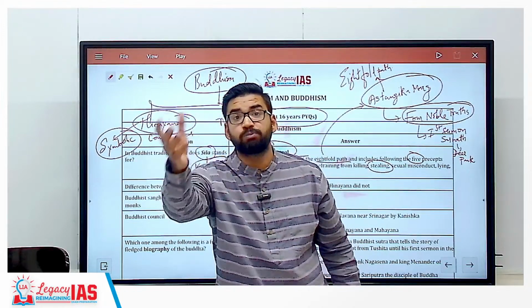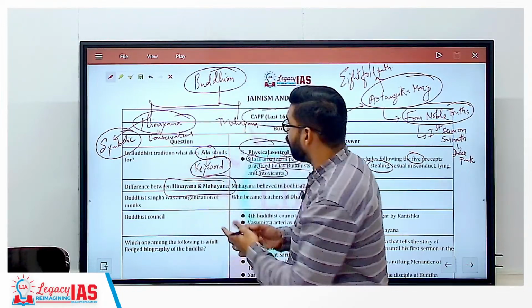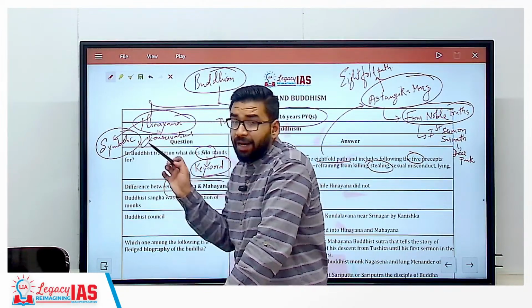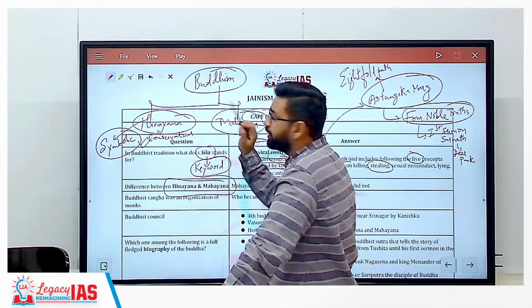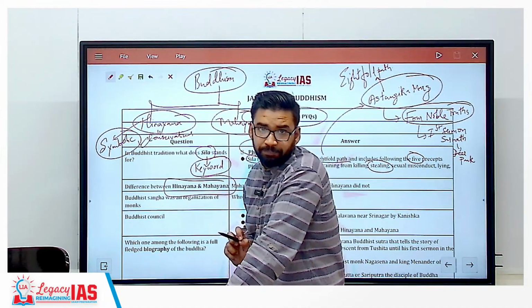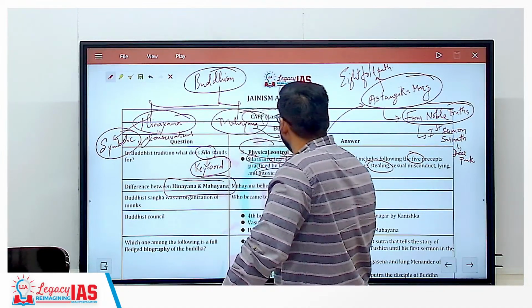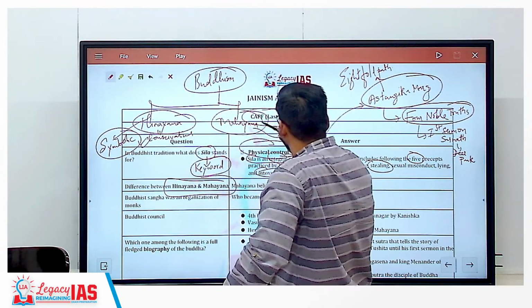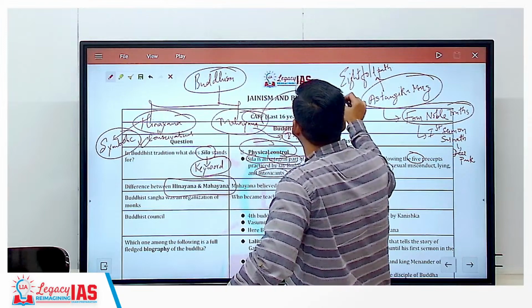So the symbol is the Bodhi tree. So symbolic worship is there in Hinayana. On the other hand, art becomes narrative in Mahayana Buddhism. Now here idols of Buddha are created, idol worship. The concept of minor gods in Buddhism, that is bodhisattvas.